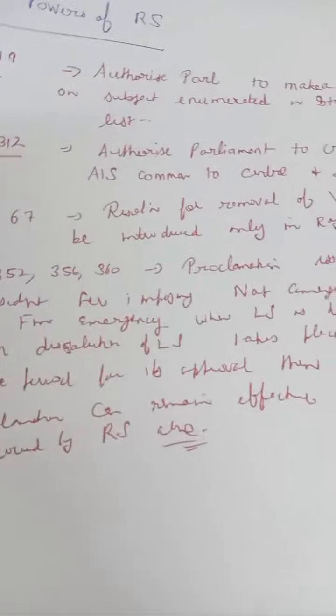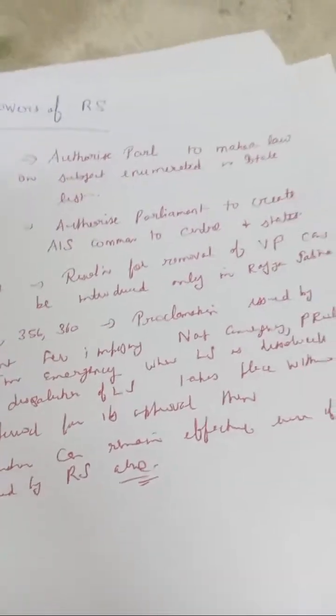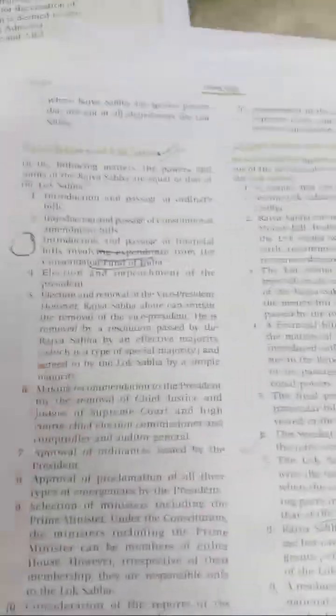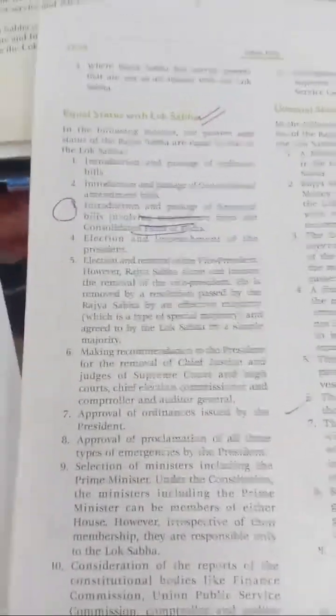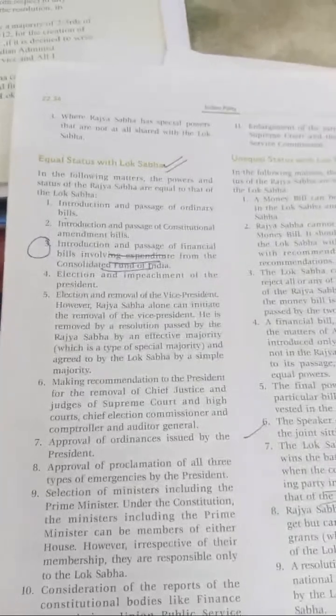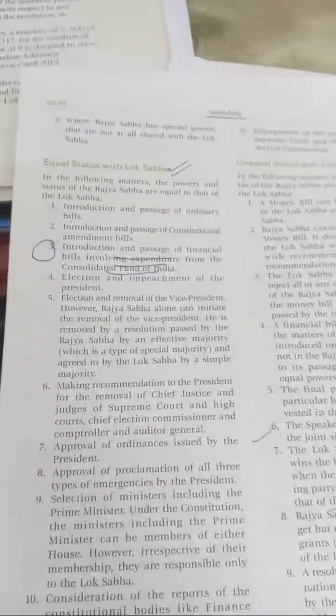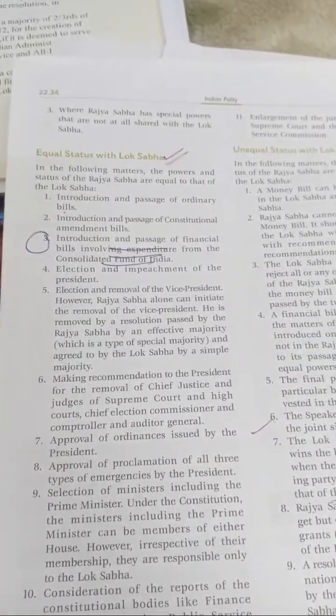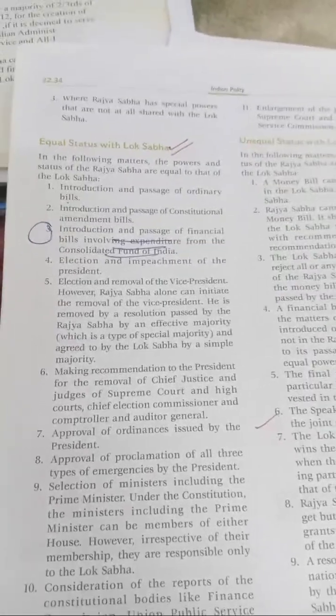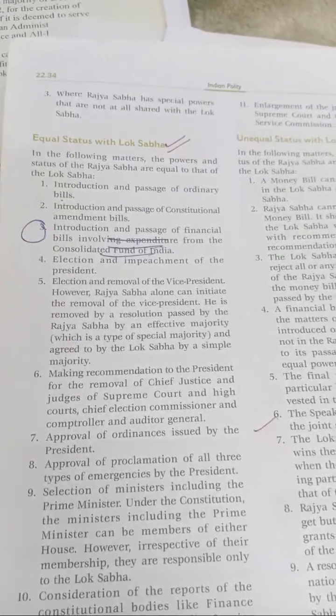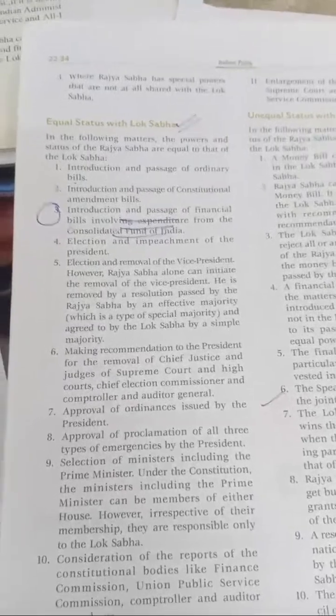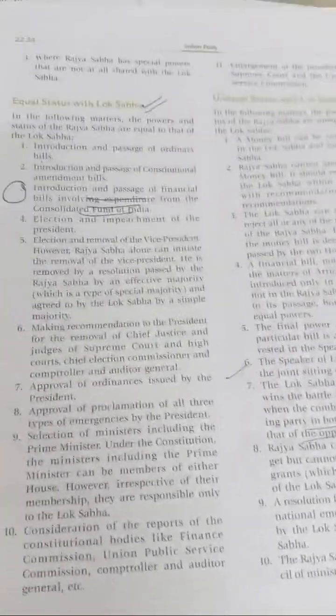Now let us see which are the equal powers. Let us pick Lakshmikant and see the equal status of Lok Sabha and Rajya Sabha. Introduction and passage of ordinary bills, as I said earlier, and introduction and passage of constitutional amendment bills can originate in both Lok Sabha and Rajya Sabha.